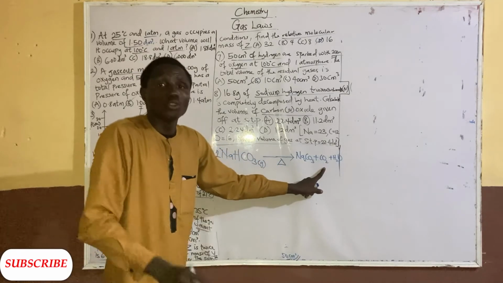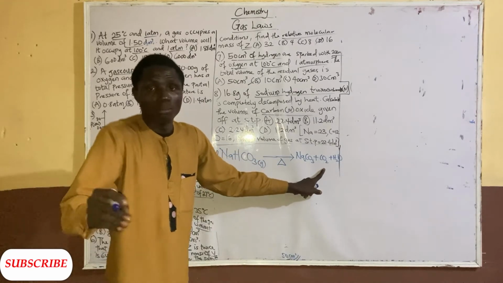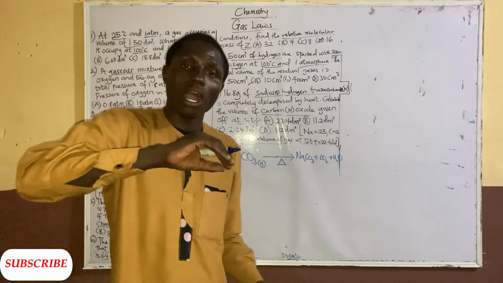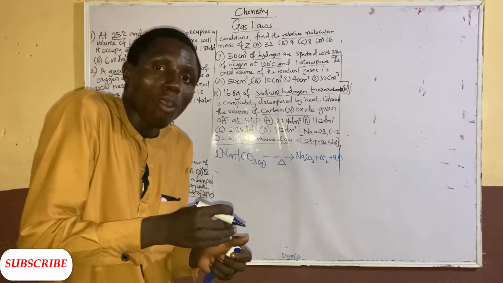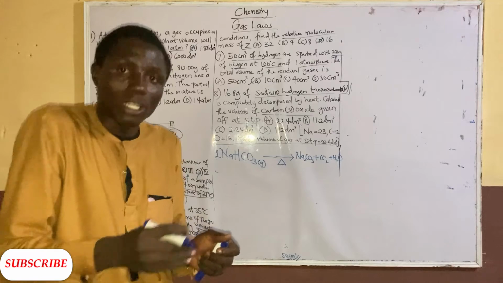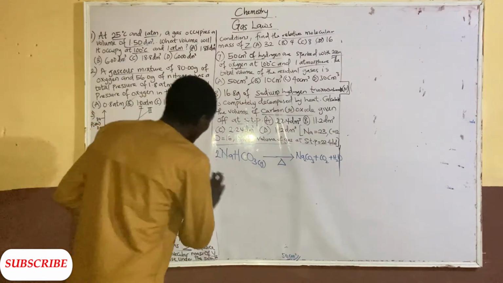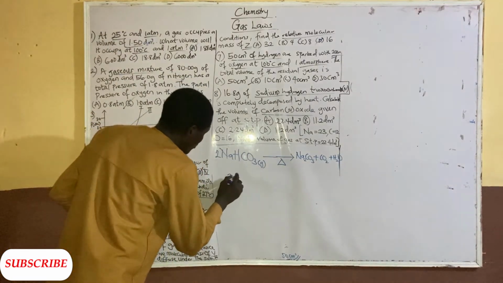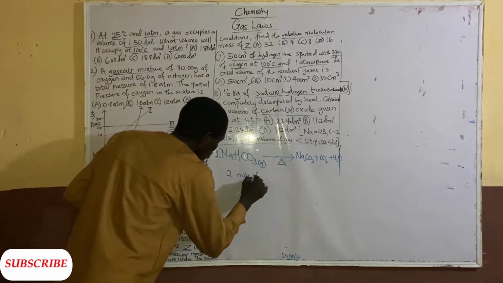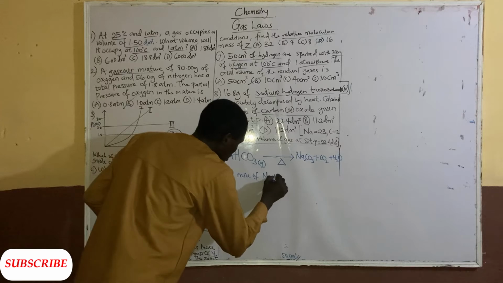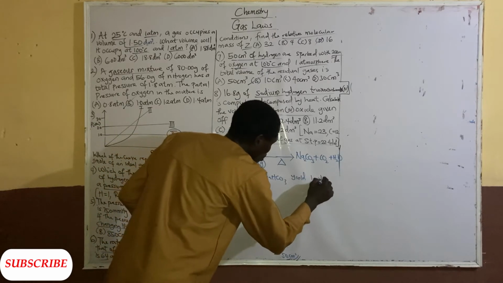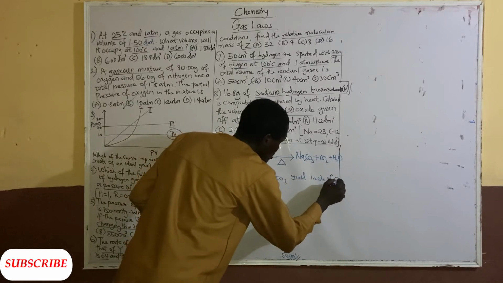Then we relate the moles to volume, because Avogadro's law says that at the same temperature and pressure, the same volume of a gas contains an equal number of moles. So now 2 moles of NaHCO3 yield 1 mole of carbon dioxide that we are concerned with.